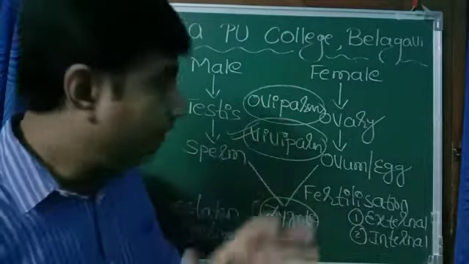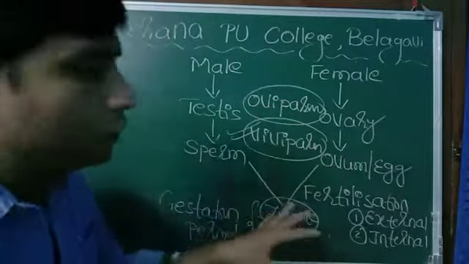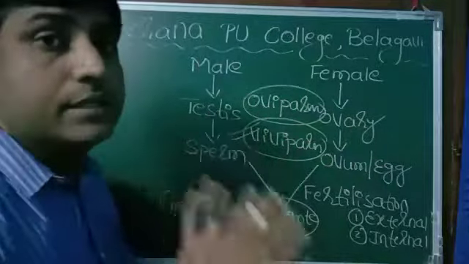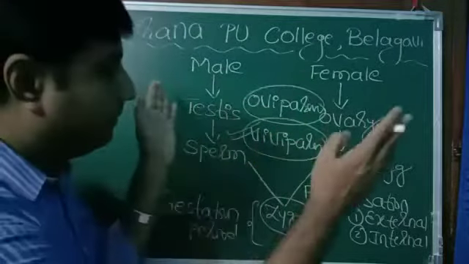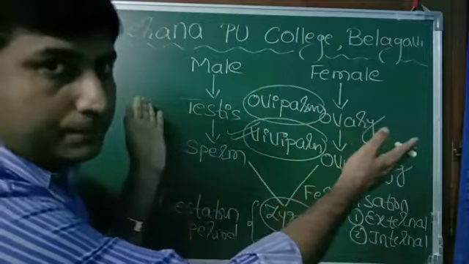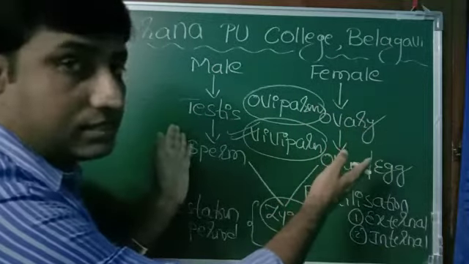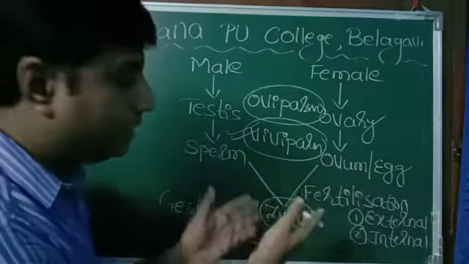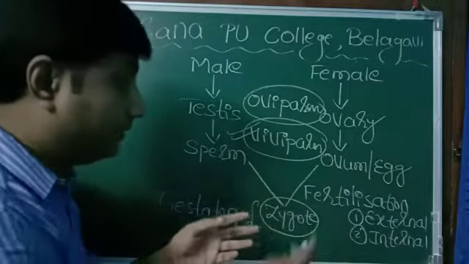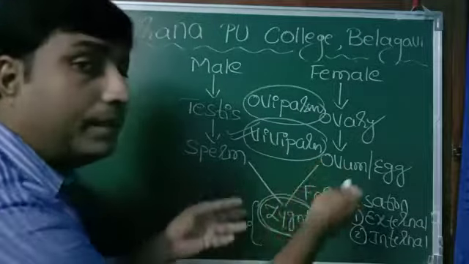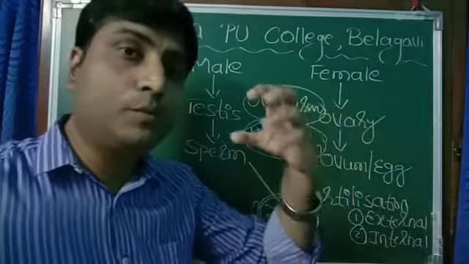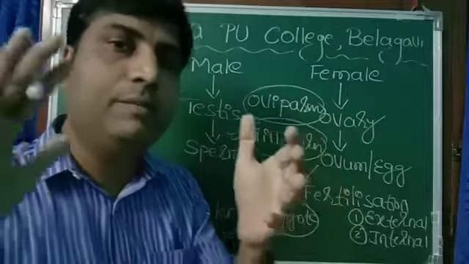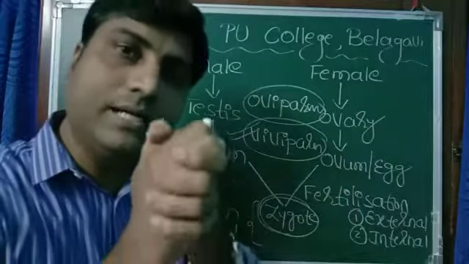So this is the highlight of sexual reproduction. Male and female are separate, reproductive structures are separate, gametes are separate, then they are fused, that is fertilization, to form zygote. Since fusion of male and female gamete takes place, genes of two different animals, male and female, come together in the young one.